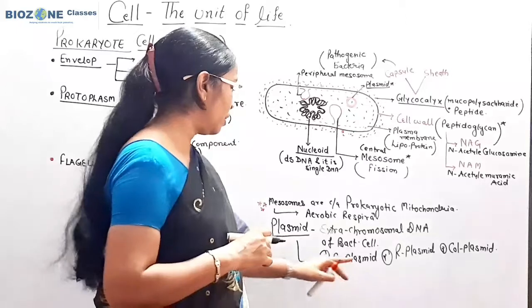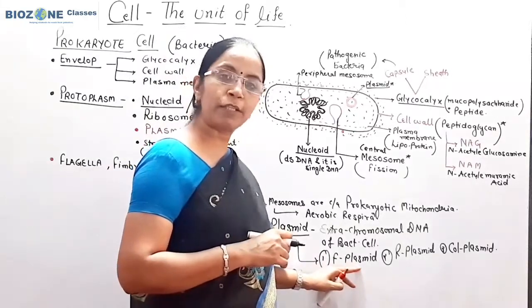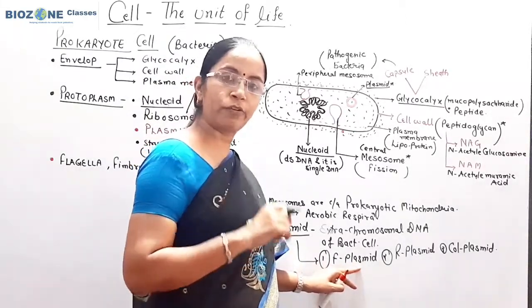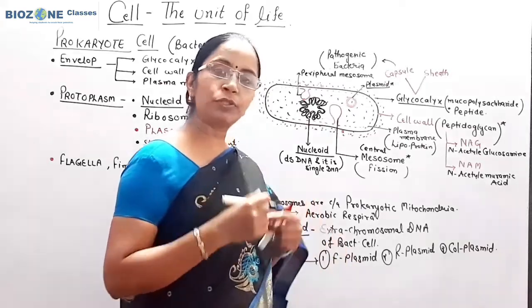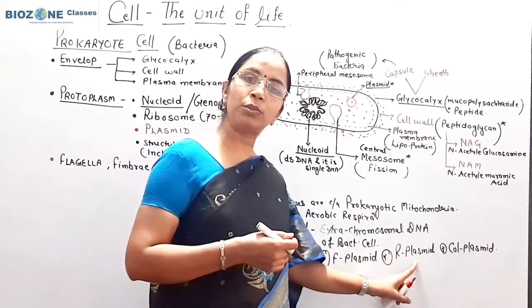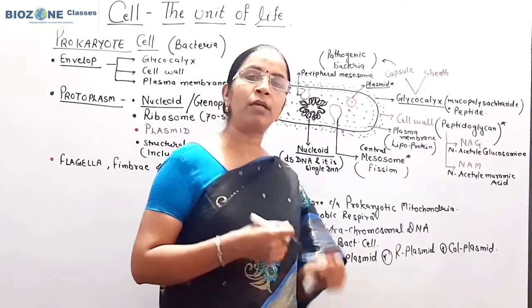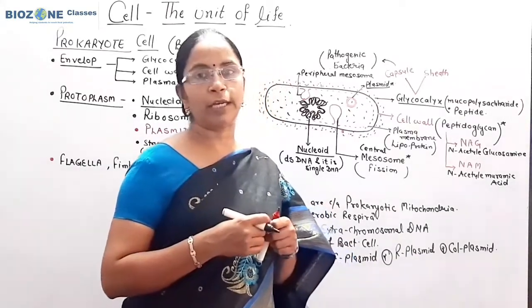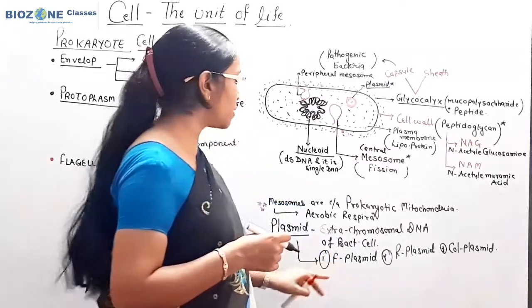Most commonly in bacteria, F plasmid plays a significant role in sexual reproduction. For industrial purposes in biotechnology, we predominantly use the R plasmids for the production of different kinds of antibiotics. So this part you remember.